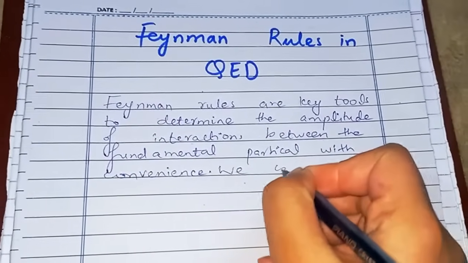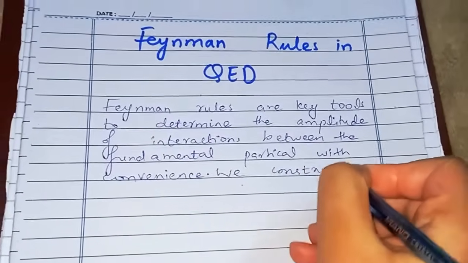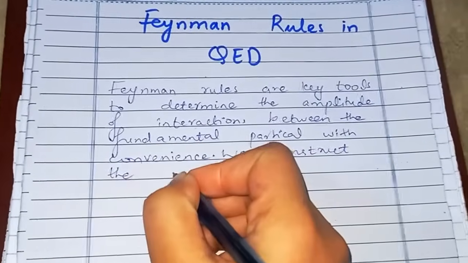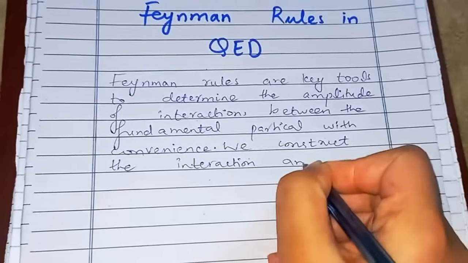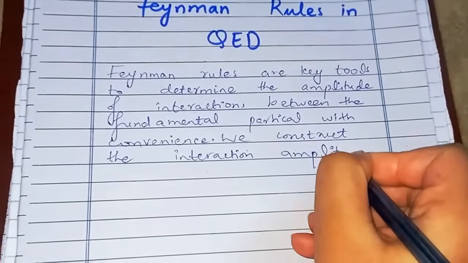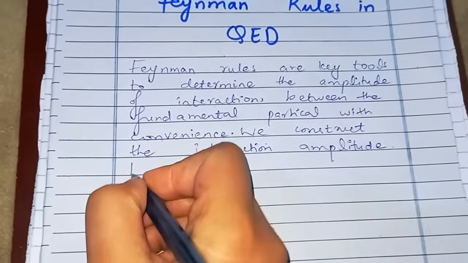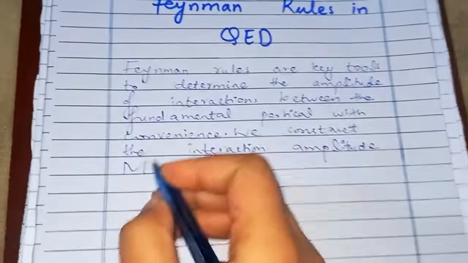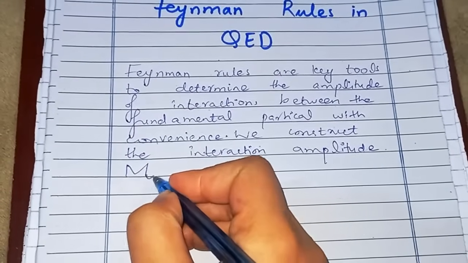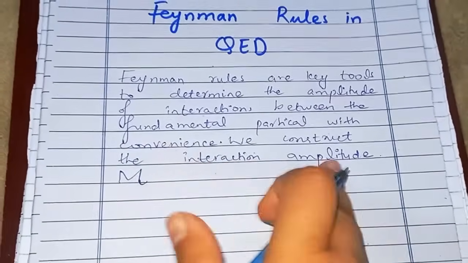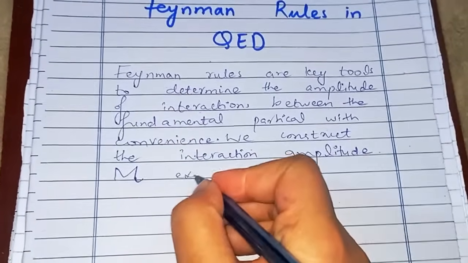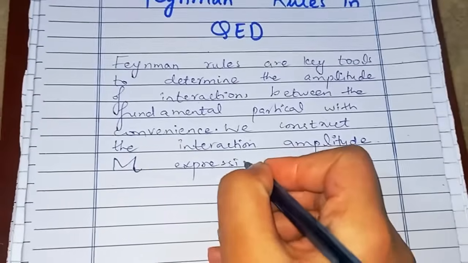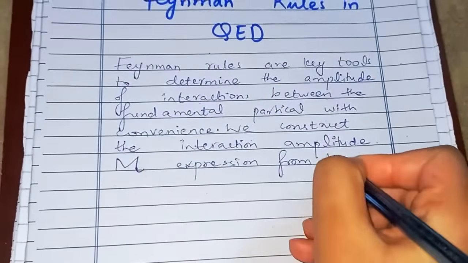We construct the interaction amplitude, which we represent by M, or something like that. We represent the interaction amplitude by M. We construct the interaction amplitude expression from the Feynman diagram.